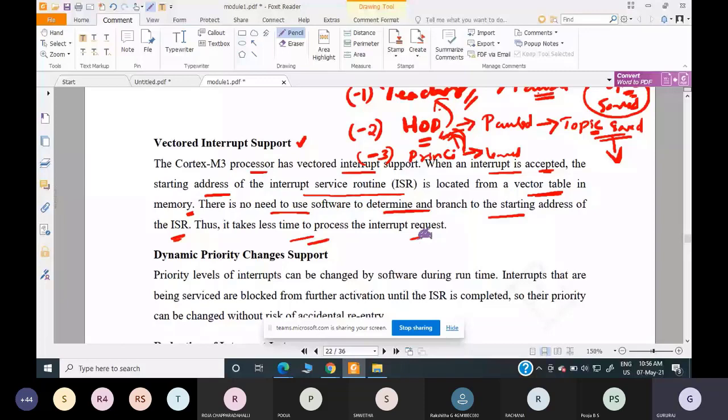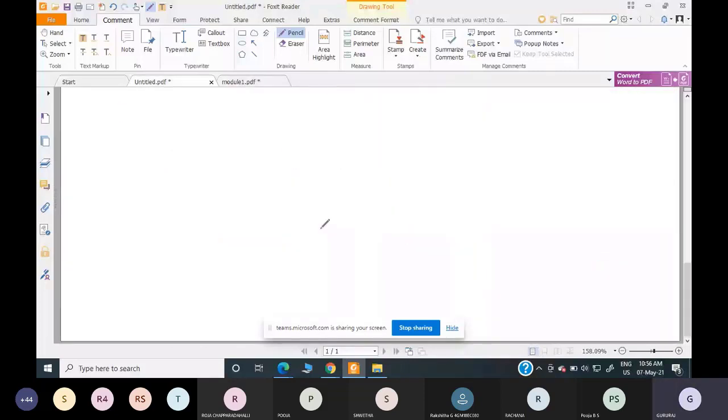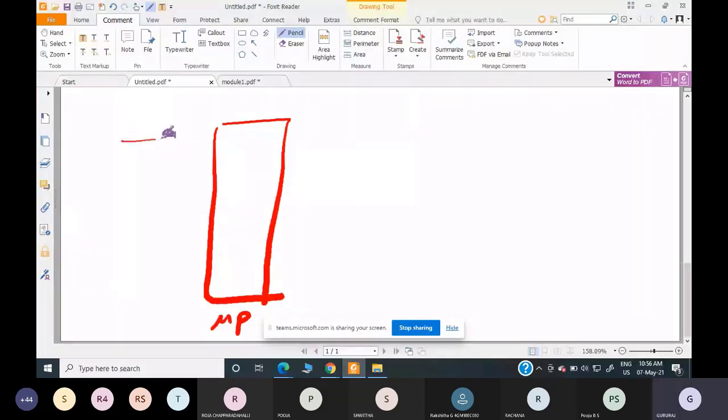I'll show this using a diagram once again. So this is the processor, the ARM Cortex microcontroller or processor, which has some interrupts. Let's say this is IRQ1, this is IRQ2, and this is IRQ3. Since there are 3 interrupts, there will be 3 ISRs, 3 interrupt service routines for servicing these interrupts.